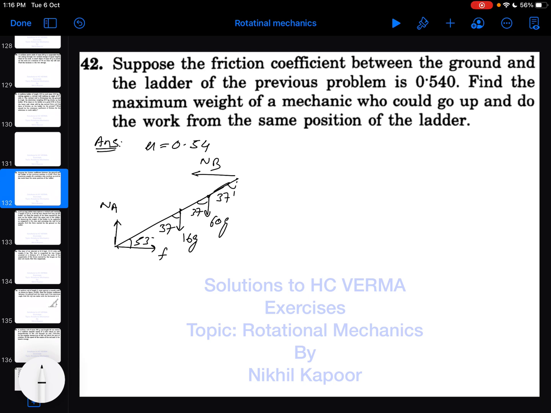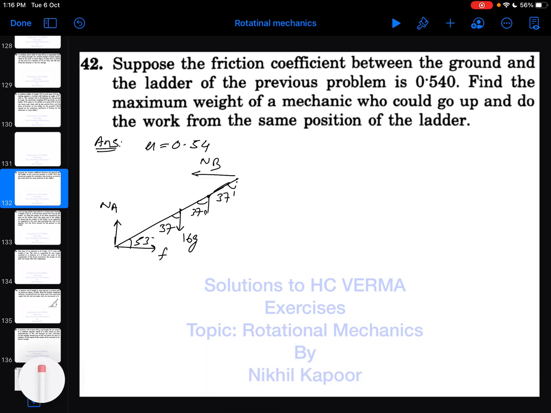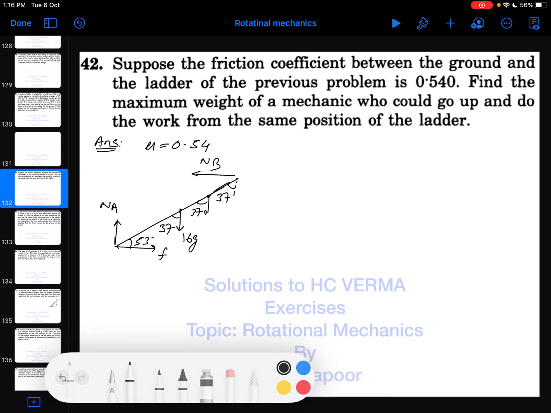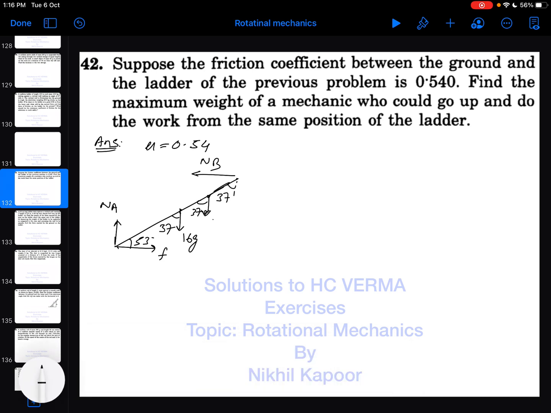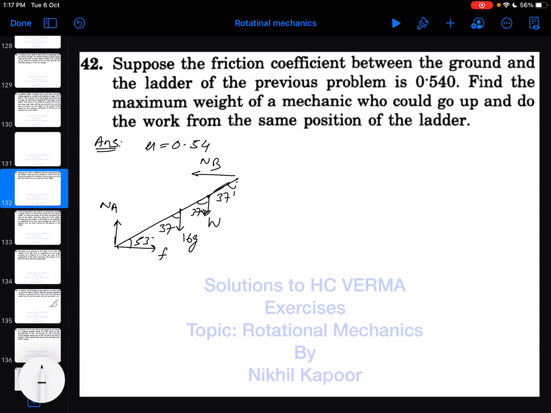Now the maximum value of friction is known to us, so what we have to find is the maximum weight of the mechanic. So I will rub this, and I will write the weight of the mechanic as W instead of WG. Let W be the weight of this mechanic. So in that case, again we know that NB is nothing but the frictional force value. So let's find the torque about point A, which must be 0.